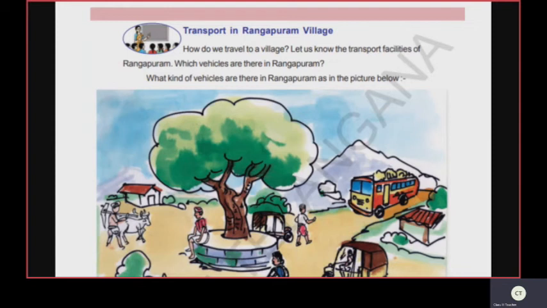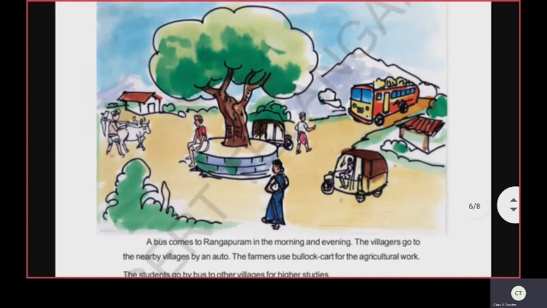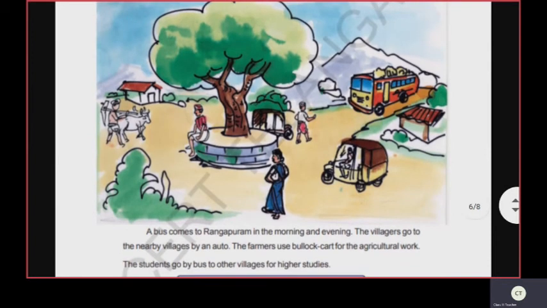A bus comes to Rangapuram in the morning and evening. The villagers go to the nearby villages by an auto. The farmers use bullock cart for the agricultural work. The students go by bus to other villages for higher studies.